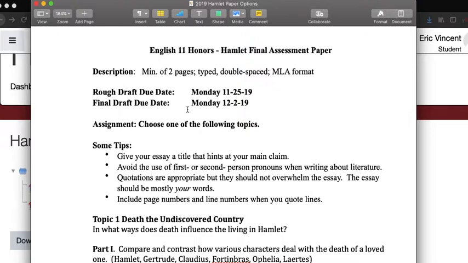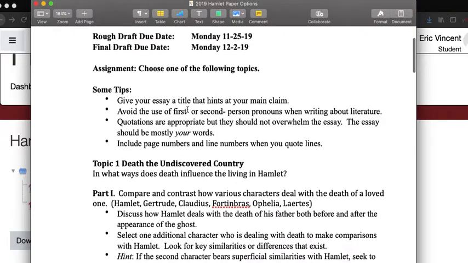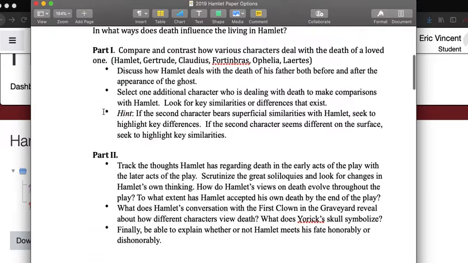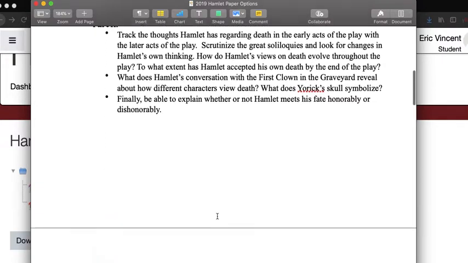What I would like you to do today is look over this sheet and pick one of the 4 topics. You have topic number 1, death, the undiscovered country. Answer the question, in what ways does death influence the living in Hamlet? This is a 2-part essay. If you walk through part 1 and part 2, you are complete.